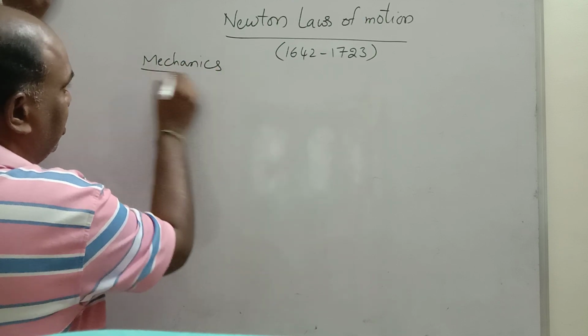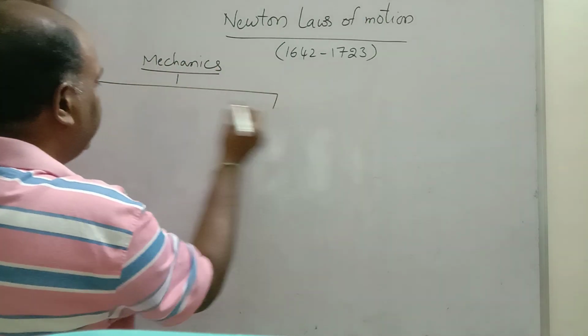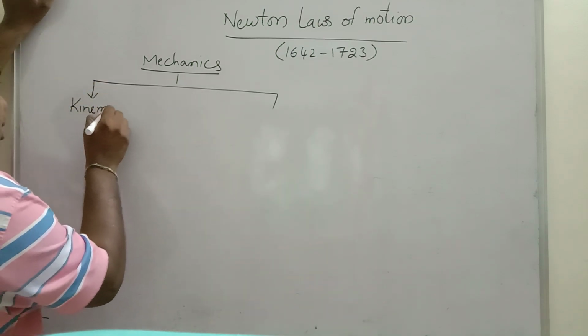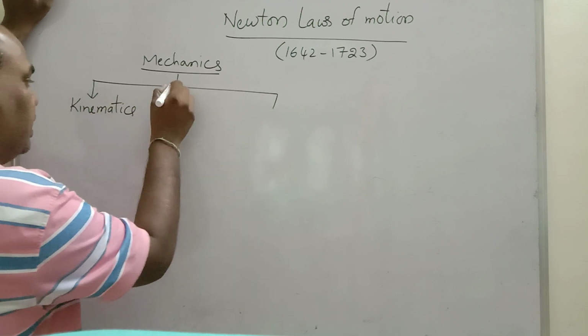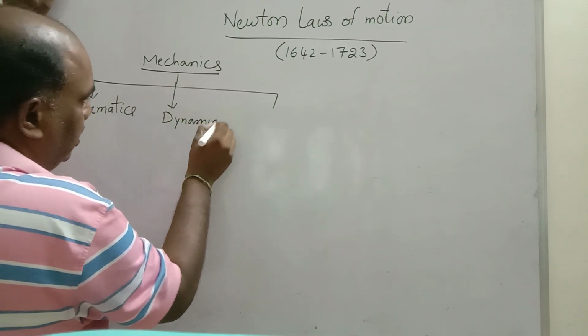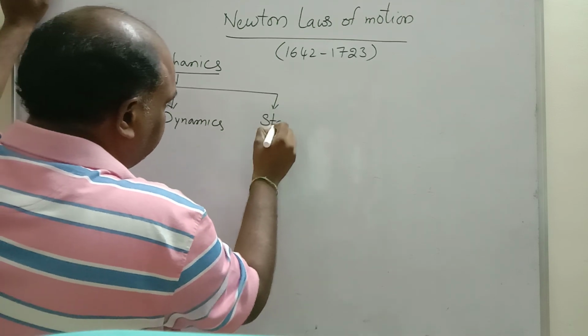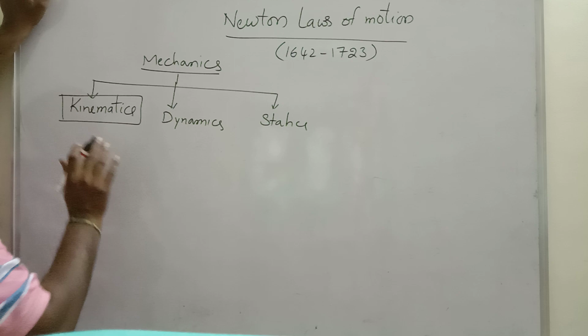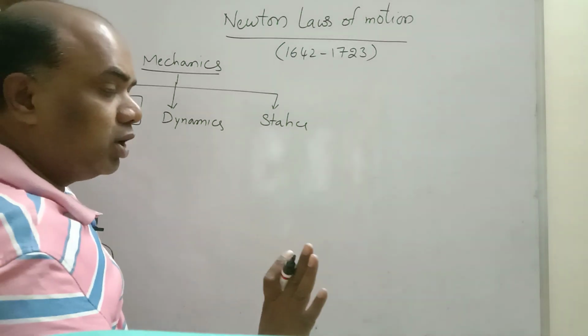We saw in the last video that mechanics is classified into three types. Number one, kinematics. Number two, dynamics. Number three, statics. Kinematics is a branch of physics which deals with the study of motion of a body.